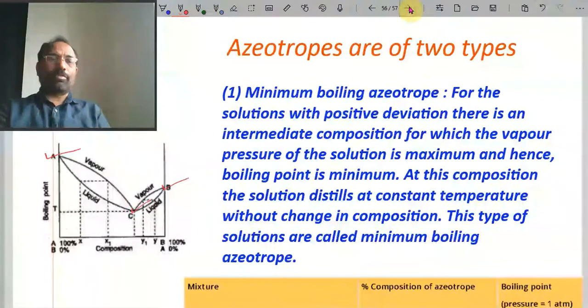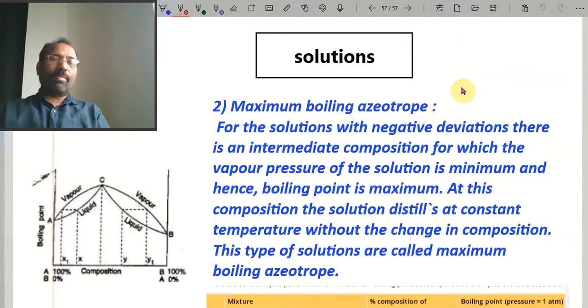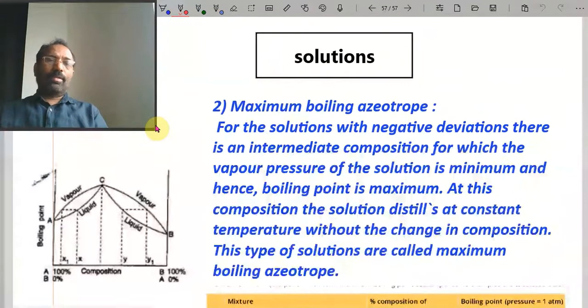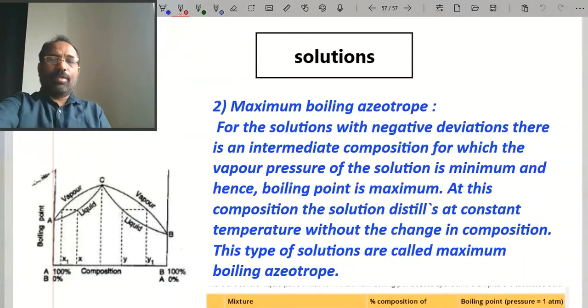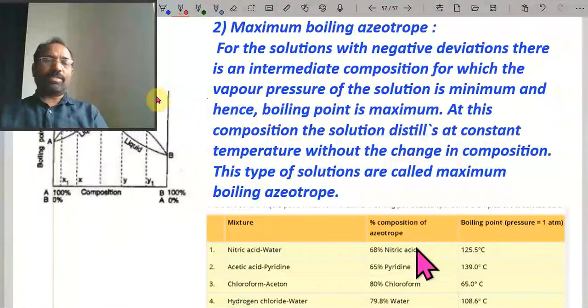Next, we go for the maximum boiling point azeotropes. In case of maximum boiling point azeotropes, the boiling point of the azeotropic mixture is more than both components. Example, nitric acid and water. The nitric acid and water mixture forms an azeotropic mixture. In that azeotropic mixture, what is the percent of nitric acid? 68% nitric acid, and the remaining percent is water.